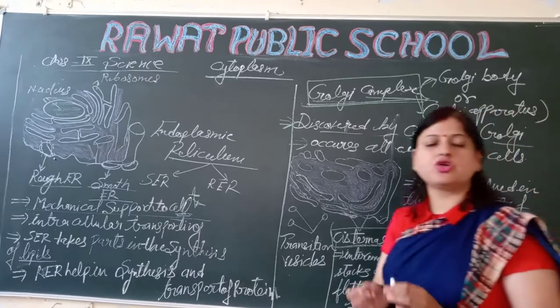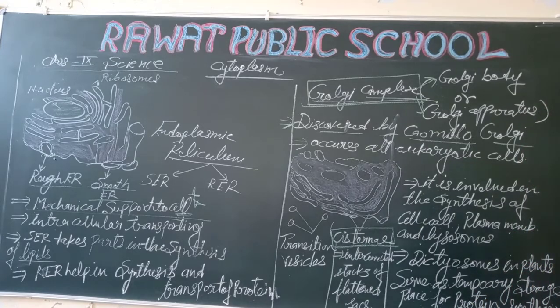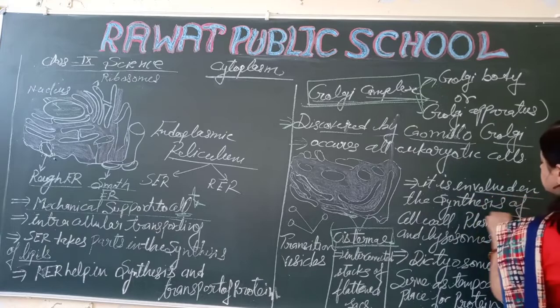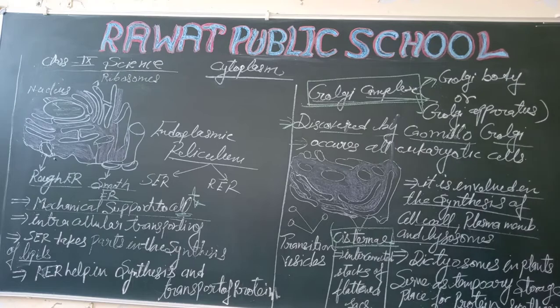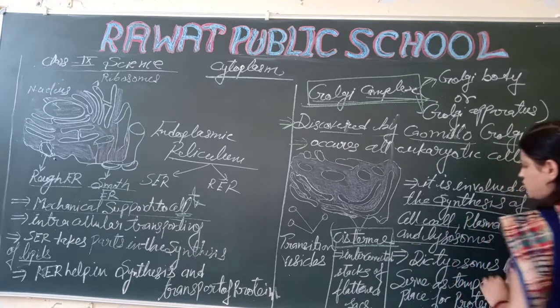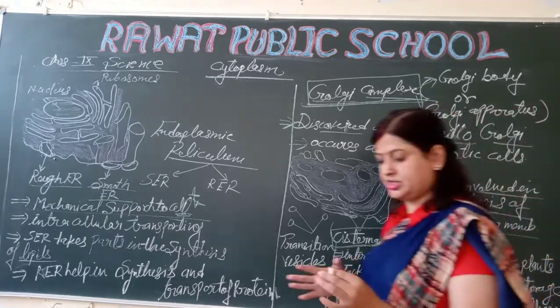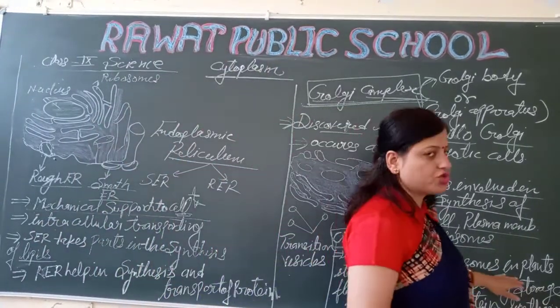What is the function of the Golgi complex? It is involved in the synthesis of cell wall, plasma membrane and lysosome. It is involved in the synthesis of cell wall, plasma membrane and lysosome. Next is dictyosomes. Another name of the Golgi complex is also dictyosomes.